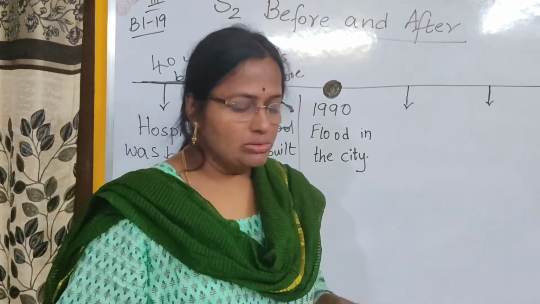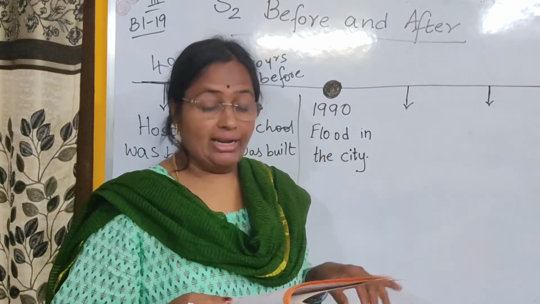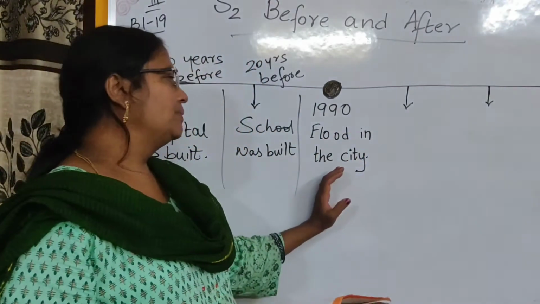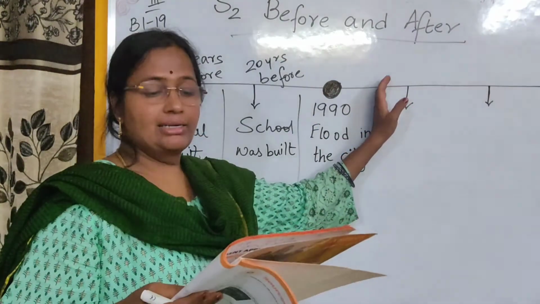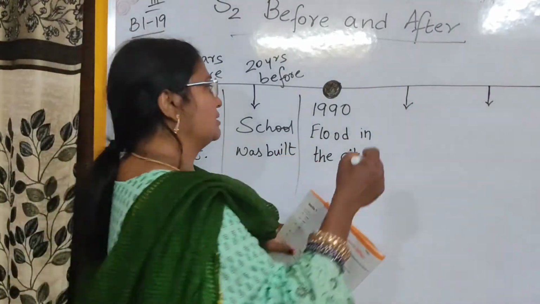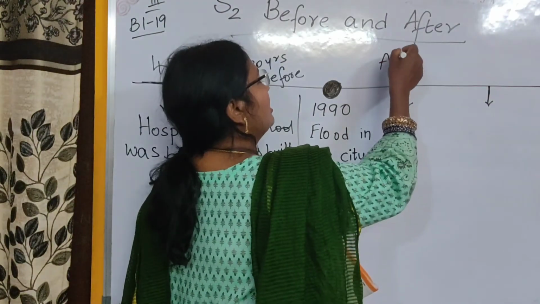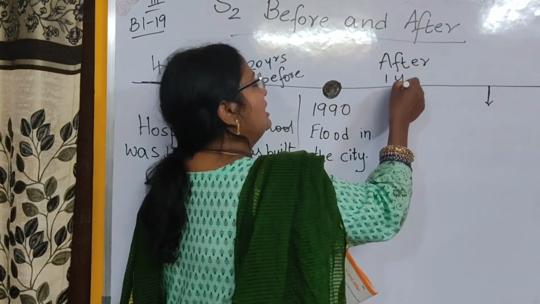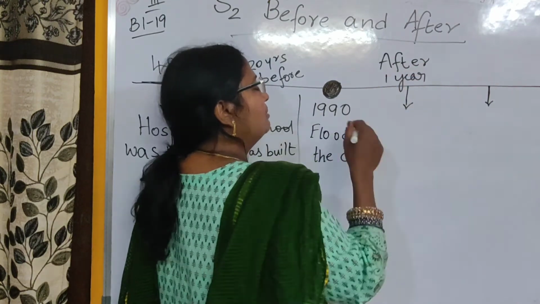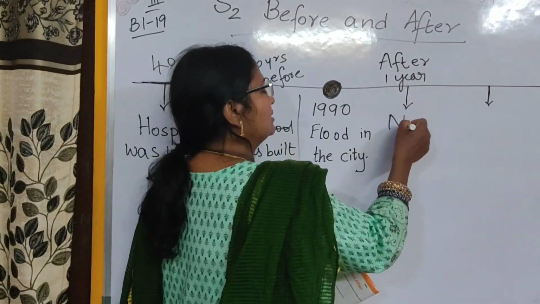Next, new houses were built in the city 1 year after the flood. Okay. Floods happened in 1990. After 1 year after the flood, what were built? New houses were built. Okay. We are very clearly mentioning after and before. After 1 year, what were built?